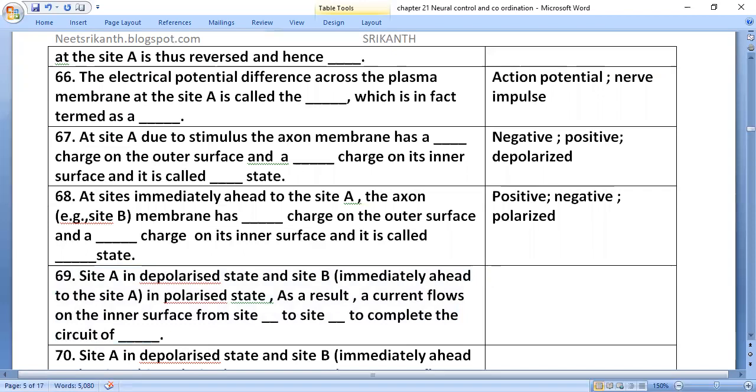Site A is in the depolarized state and site B, immediately ahead of site A, is in the polarized state.